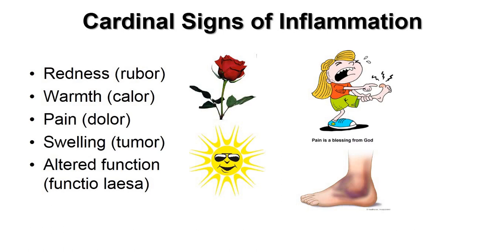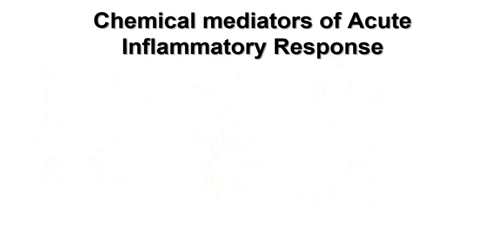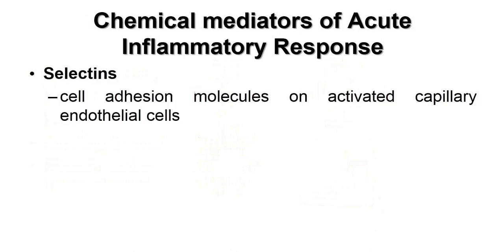The chemical mediators of acute inflammatory response. What are the chemical mediators of acute inflammatory response? There are 3 mediators: selectin. These are the cell adhesion molecules on activated capillary endothelial cells, a popular MCQ. Where do you find selectin during inflammation? Selectin is found on the activated capillary endothelial cell. It is on the capillary that you find selectin.